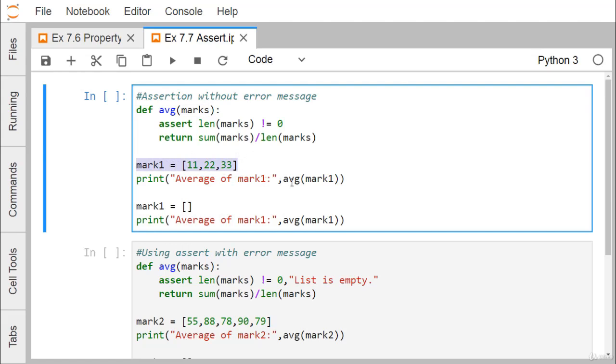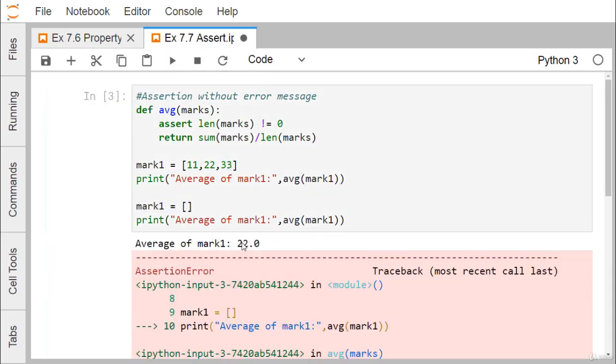So for the first run, we are making one list available which is non-empty and we are trying to calculate the average of it, and then we go for the next one where the list is empty, and let us see what outcome we are going to have. In the first case we have 11 plus 22 plus 33 whole by 3, so I will be reaching the value 22. So average of mark 1 is equal to 22 is getting printed.